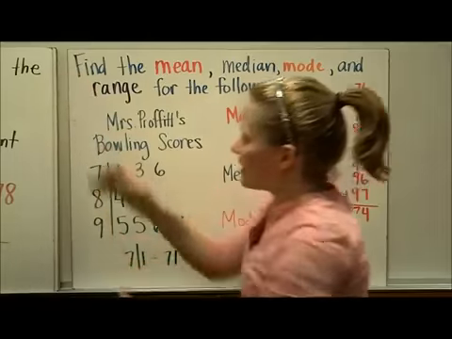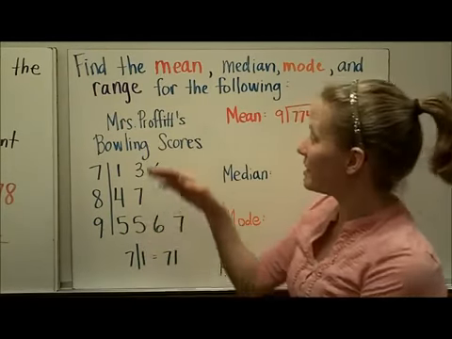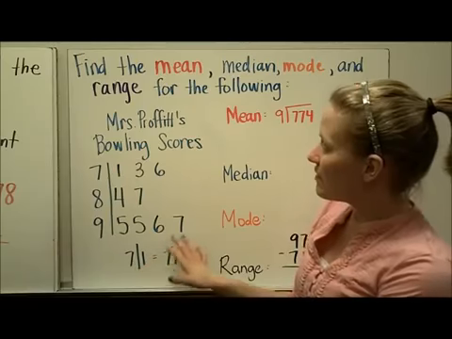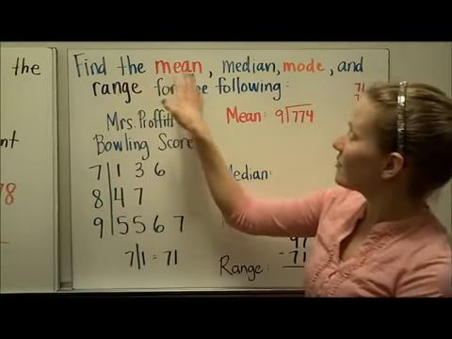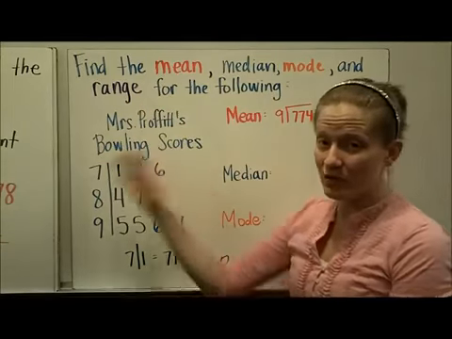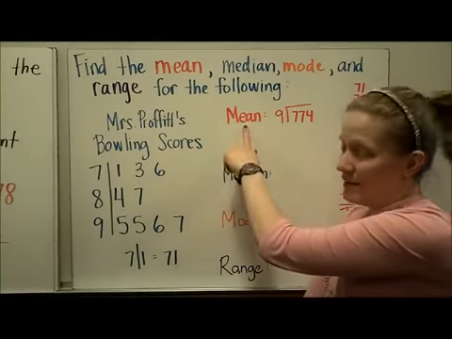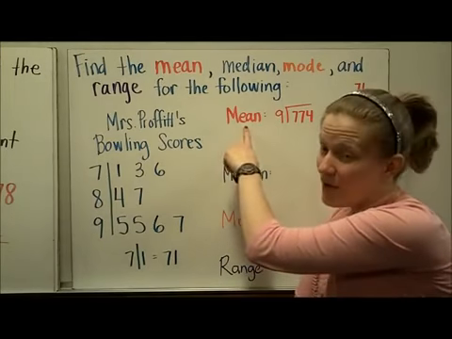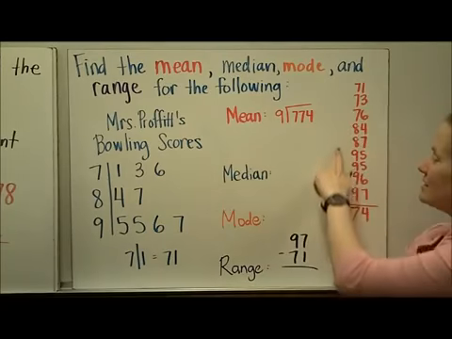So let's put all of that together and find each of those ways to describe data using this set of data that's been put in a stem and leaf plot. So I'm going to find the mean, median, mode, and range for my bowling scores that are arranged here. When I'm getting ready to find the mean, you're going to add up all the values and divide by the number of values that you have. So I went ahead and did that here.